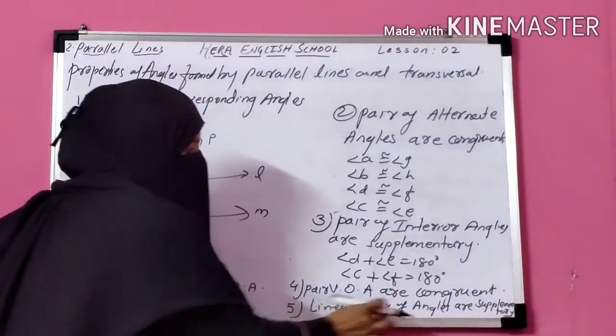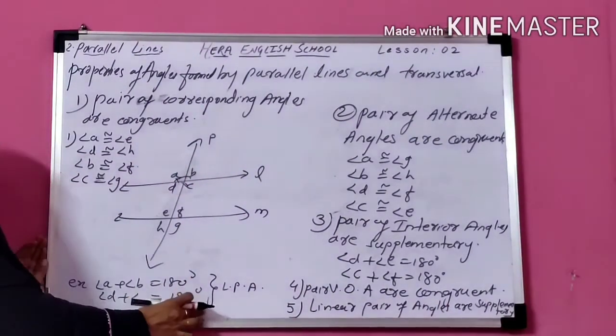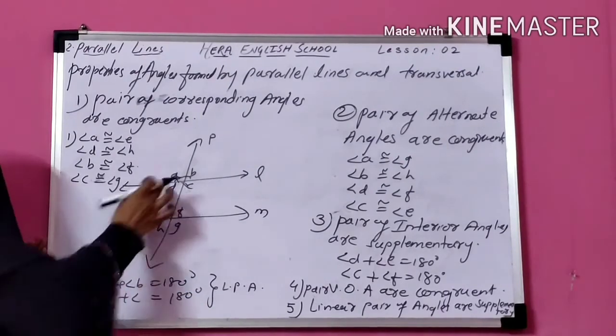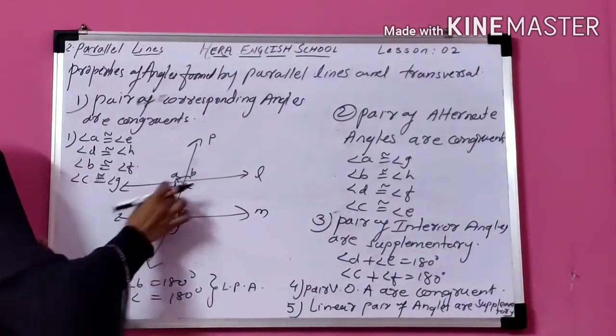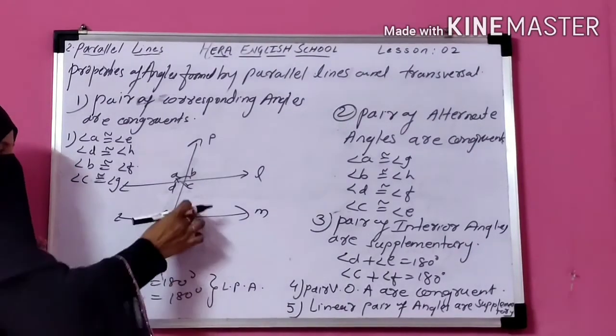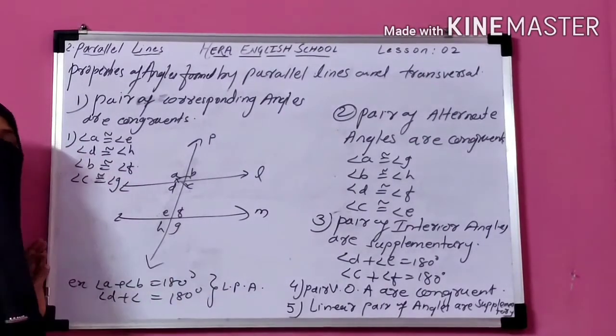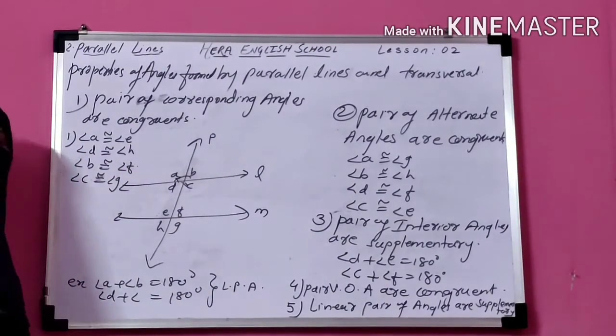Now the last is linear pair of angles. Linear pair of angles are supplementary, that means their addition is 180. So see here, angle A plus angle B is 180, angle D plus angle C is 180, and so on, angle E plus angle H is equal to 180, F plus G is also 180. All the linear pairs of angles, their sum is 180, that means they are supplementary.